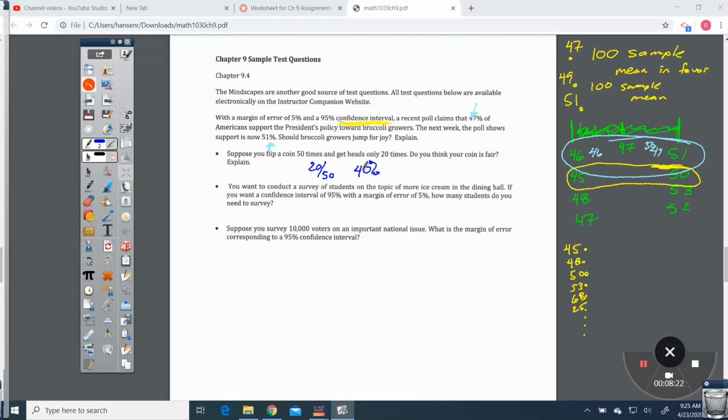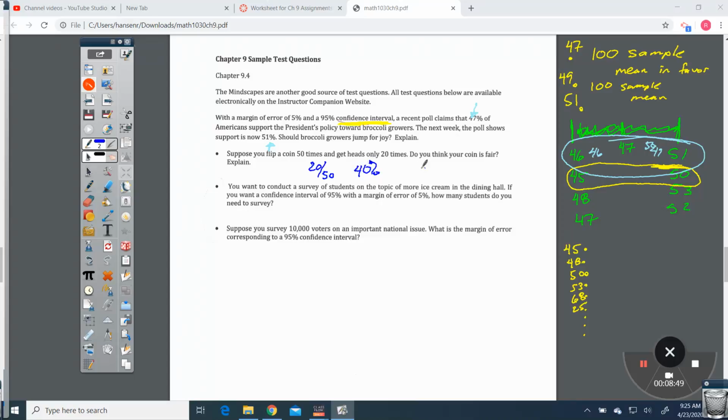We can actually use a binomial calculation and do some things. But what you need to know for this is 20 out of 50 is highly unlikely. Is that on the verge of extreme?